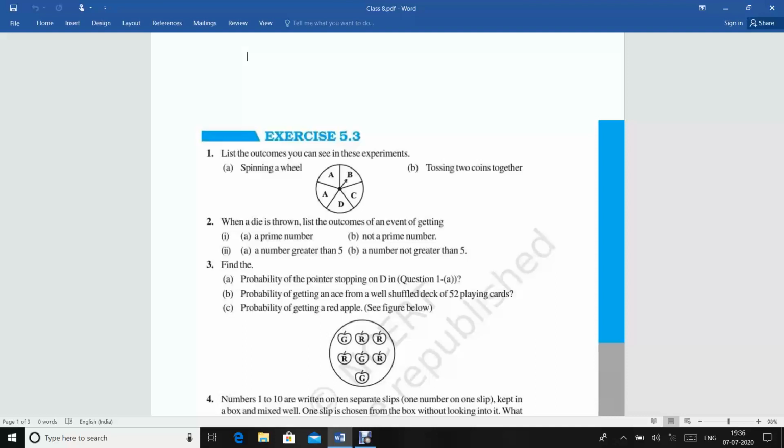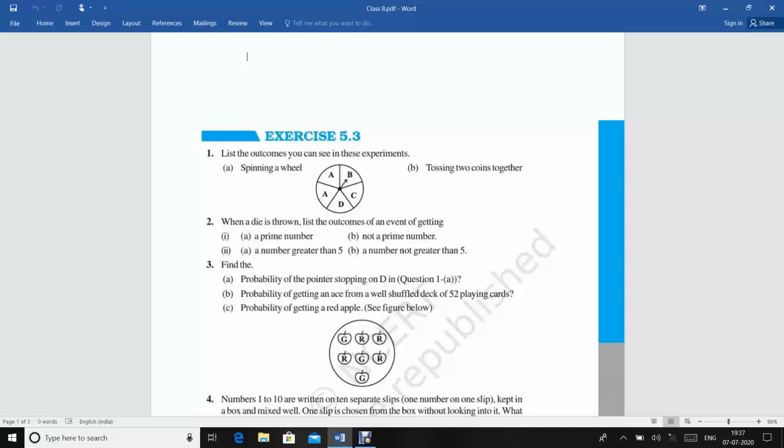So under probability there are some terms, and we will become familiar with these terms. The first term is experiment. What is experiment? See, suppose you have a die. All of you know the die which is used by us to play Ludo, and this die has 6 faces: 1, 2, 3, 4, 5 and 6.